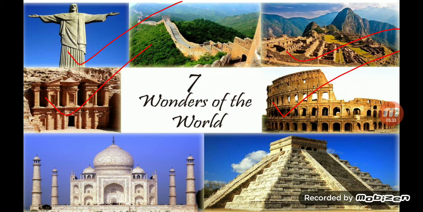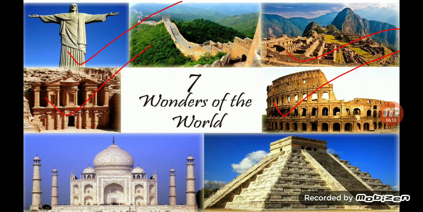Now we have to tell the facts about the seven wonders of the world. The Taj Mahal is located in India. Who built it? The king Shah Jahan. Very good. Then what is special? It is fully built of marble, white stones. In the morning time we can see the Taj Mahal in which other colors? Pink, white, and metallic colors. Okay, dear.